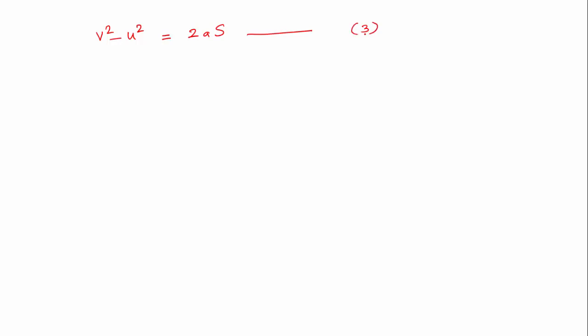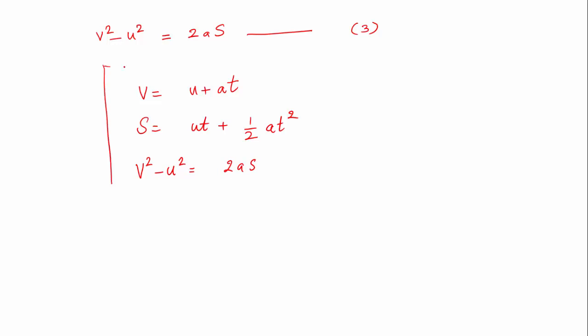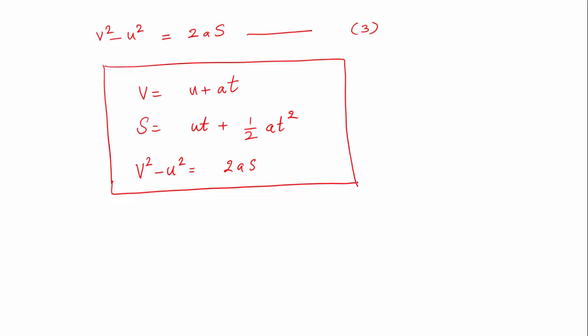So I have derived all the three equations of motion for uniform acceleration. The first is v is equal to u plus at. Second is s equal to ut plus half at square. And the third is v square minus u square equal to 2as. Very important equations. You get a lot of problems based on these three equations.